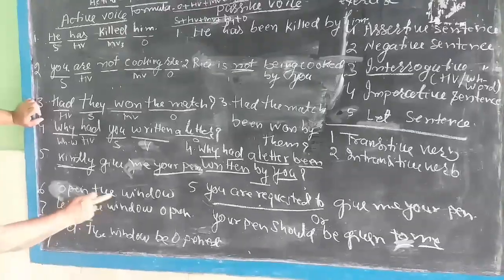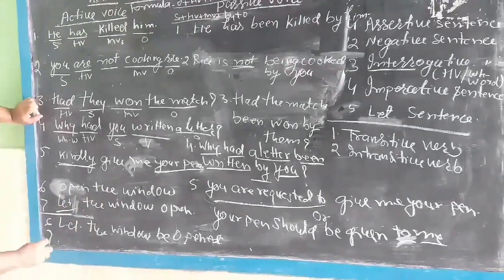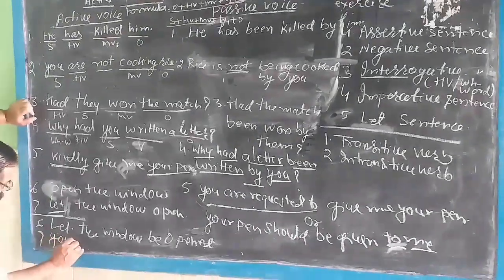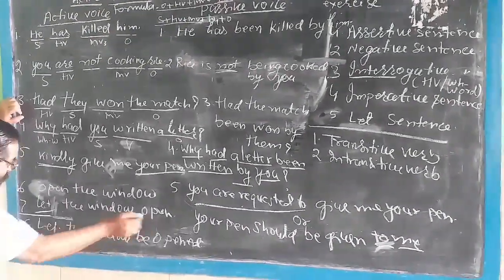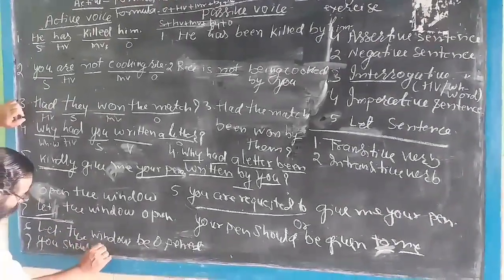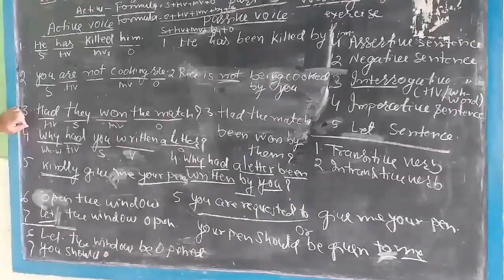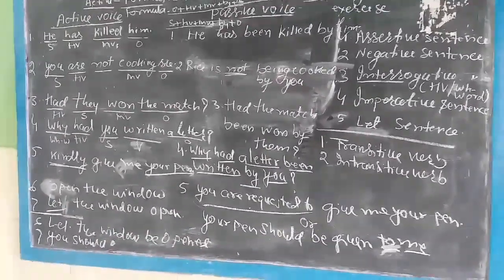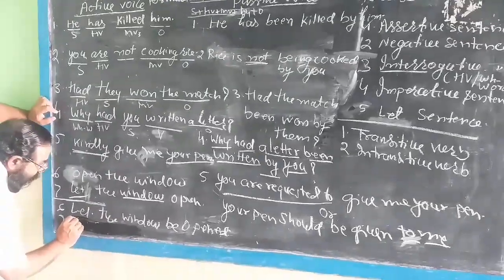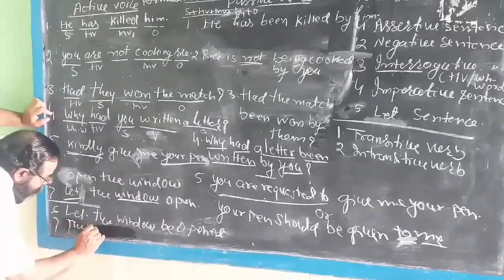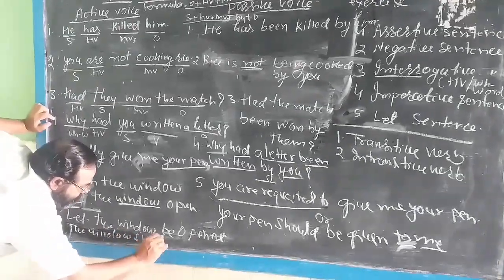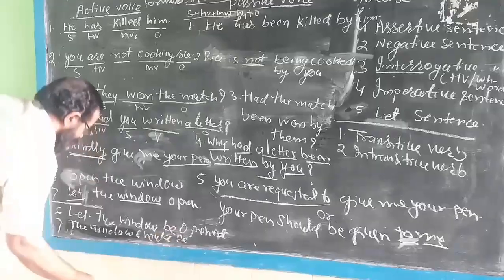And the seventh sentence is: let the window be opened. So you will change it, you should. This is you should. The window is the object, we will make it the subject. The window should be opened.